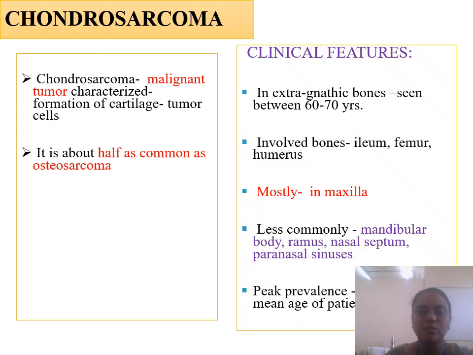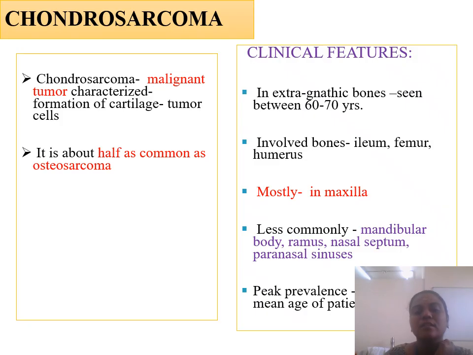The next malignant tumor arising in the bone is chondrosarcoma. Chondrosarcoma is a malignant tumor characterized by formation of cartilage from the tumor cells. It is the second most common malignant lesion affecting the bone after osteosarcoma. Osteosarcoma is the most common.